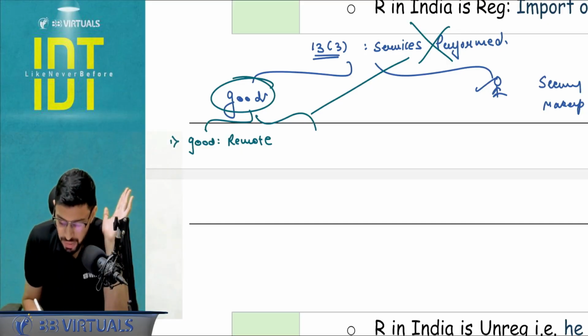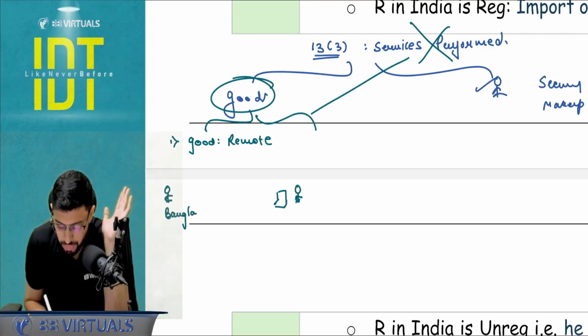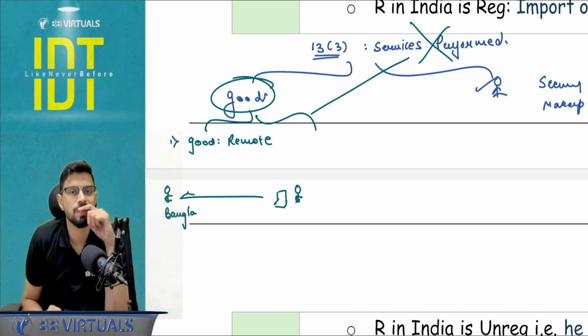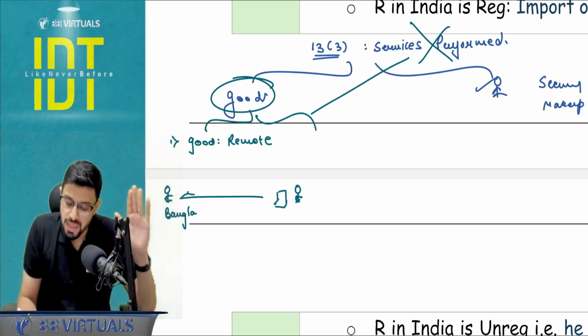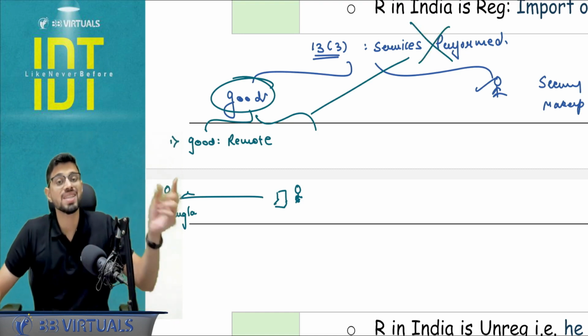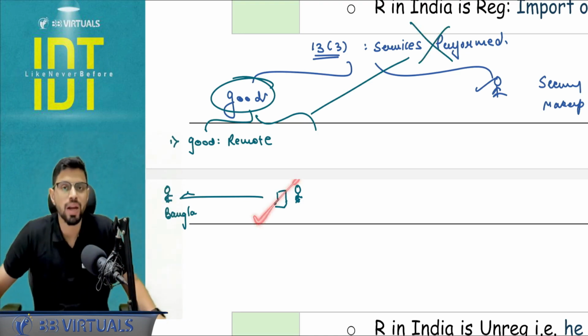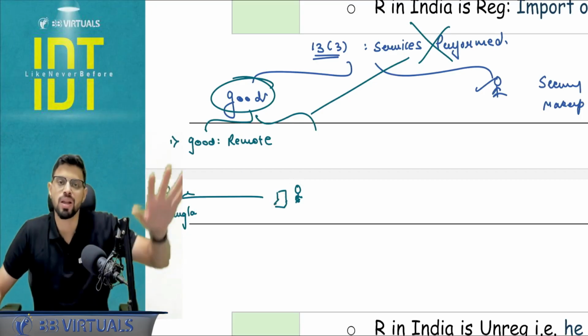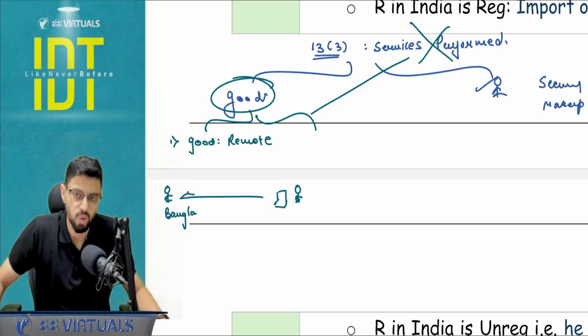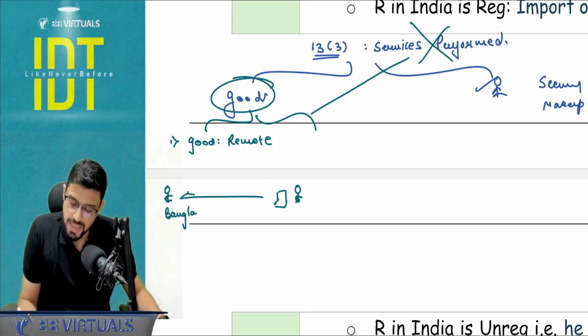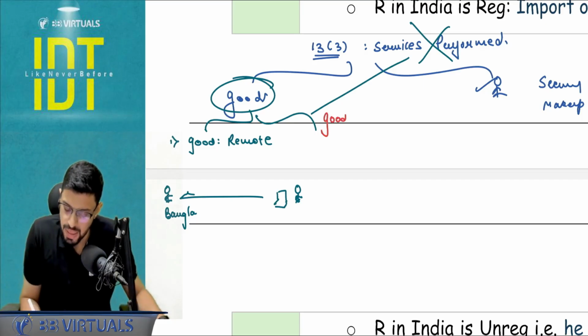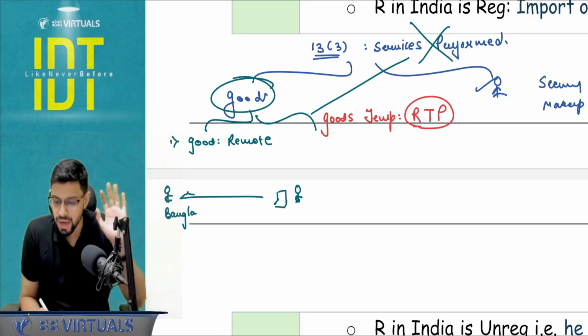So for example, there is a person in US, his laptop, an engineer sitting in Bangalore has taken on remote and he has performed some services. So in this particular case, the answer will not be where the services are actually performed, which is actually Bangalore, but where the goods are located, because their actual benefit is going to be derived. So the answer will be United States of America. And the second exception is with respect to goods temporarily being imported into India for repair, treatment or process, for RTP.